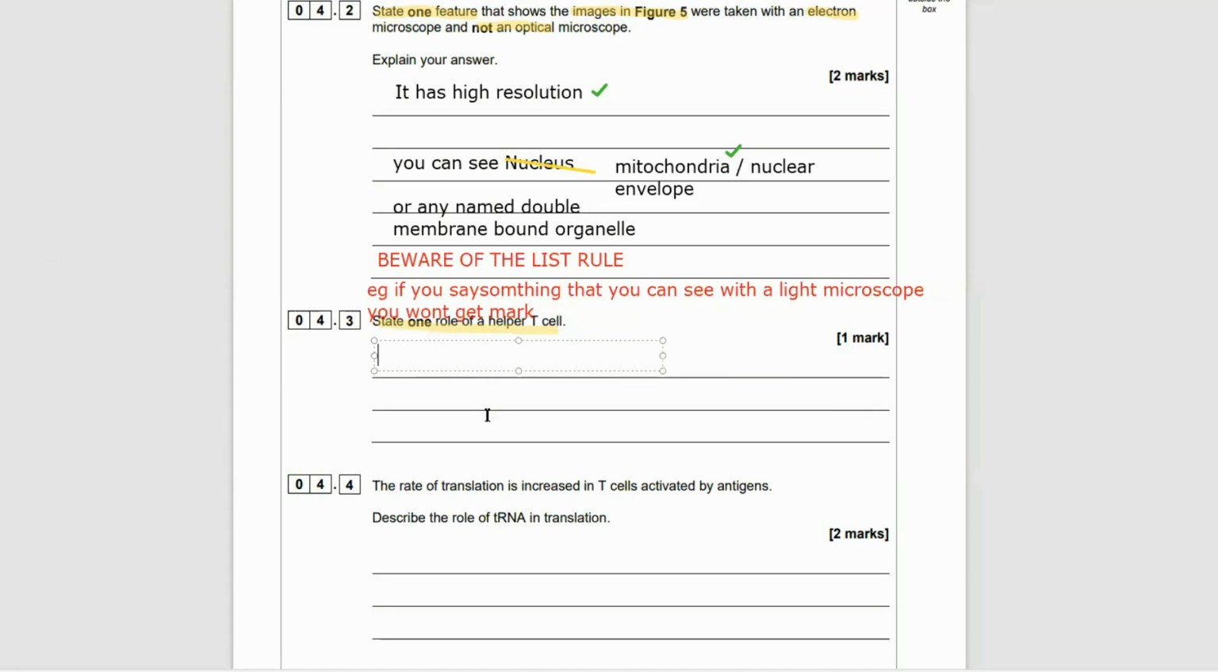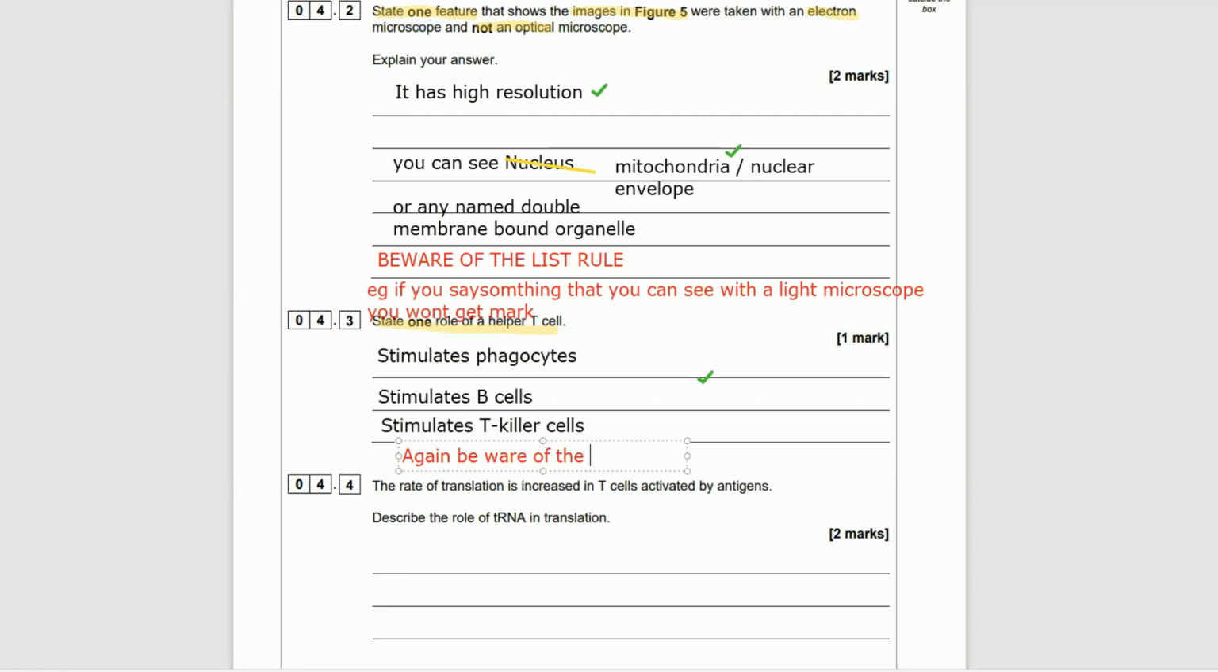State one role of a helper T cell. So what do the T cells do in immunity? The T cells are those ones that bind. Remember, they have like a receptor site that binds to the protein that's being presented on the antigen presenting cell. So it's those T cells that bind to that, and then they activate either T killer cells, or they activate B cells, and the B cells divide into plasma cells and memory cells. So really we want to put stimulate B cells, stimulate T killer cells, or stimulate phagocytes.